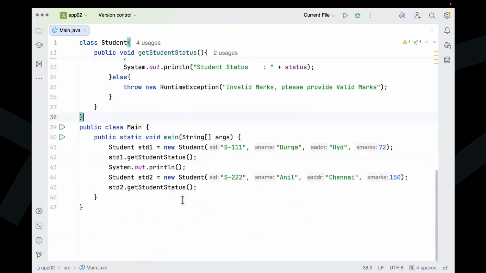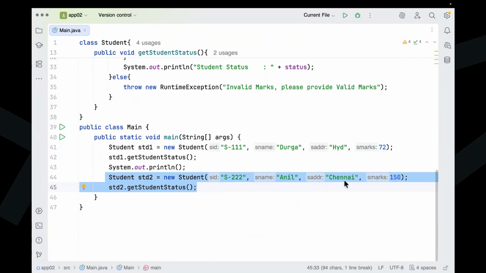Now observe carefully. Now I want to execute it. For the first case, we are not having any problem here. But in the second case only here we are having a problem.